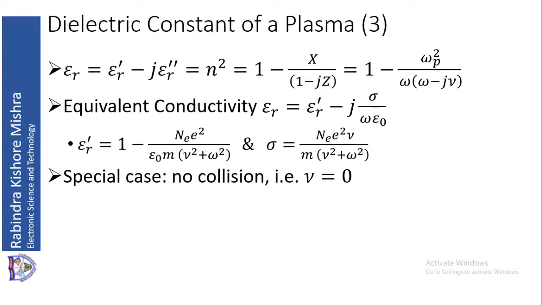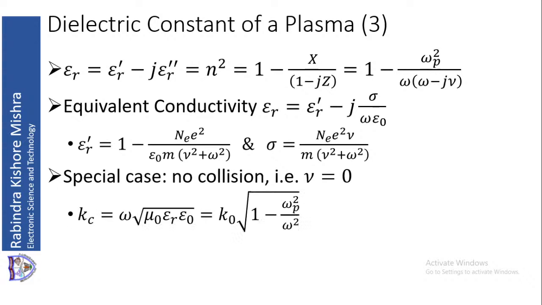Now consider a special case where the electrons are moving and polarized but are not colliding with each other. So there is no collision, and the collision frequency nu will be 0. If we put nu equal to 0 in the above, sigma will be 0. Then epsilon r dash will be 1 minus Ne e square divided by epsilon 0 m into omega square.